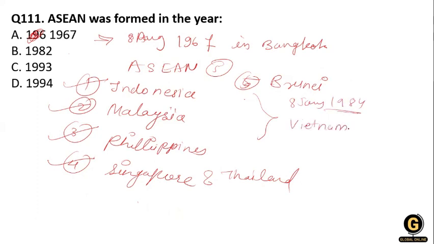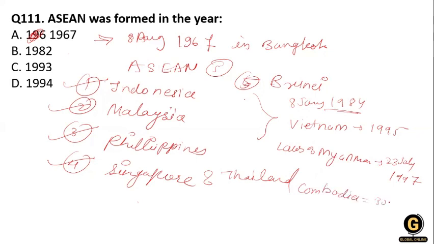Vietnam is also part of ASEAN in the year 1995, and Laos and Myanmar joined ASEAN on the 23rd of July in 1997, and after that Cambodia, on the 3rd of April 1999. Clear?